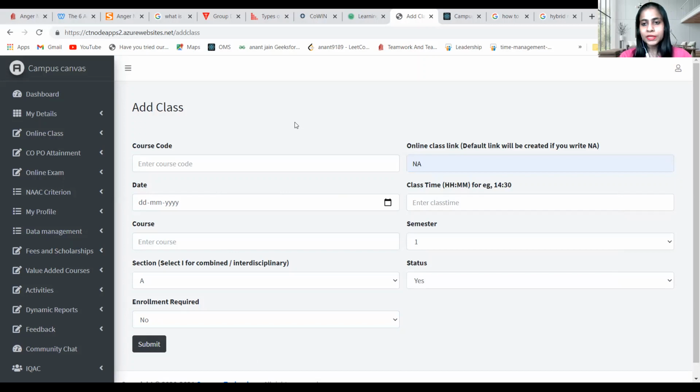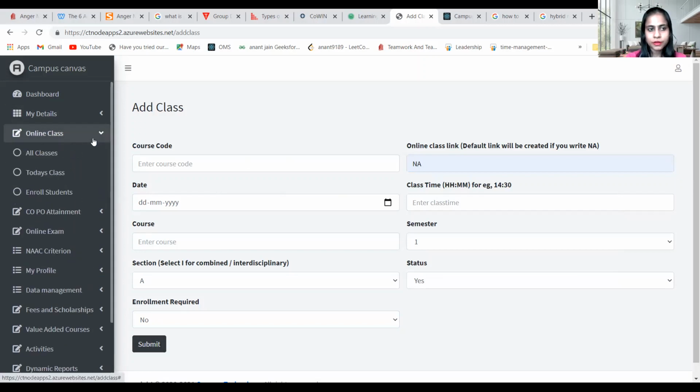So with this, another feature which they have added is that they have directly given so many features, like we can check the attendance, we can use the whiteboard, we can do the live chat with the students when they are in the class. Let's see where these options are. Once you click on submit, you can see the class in all classes.